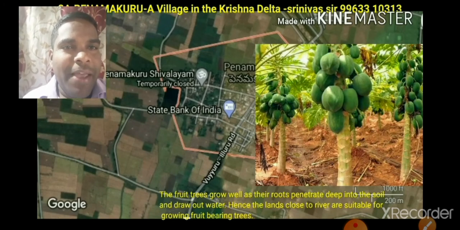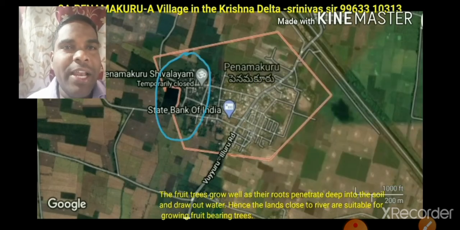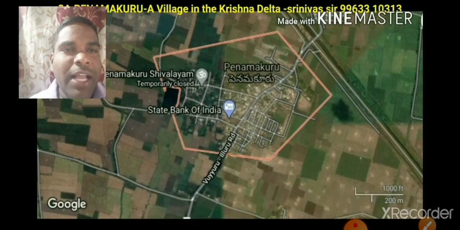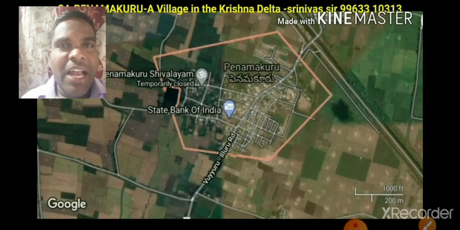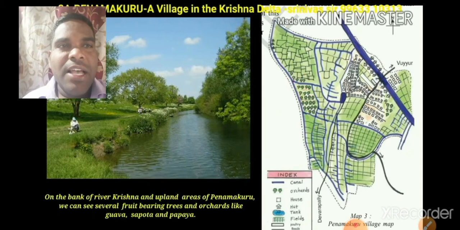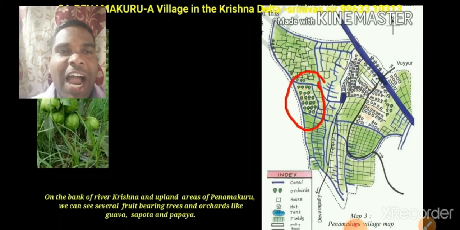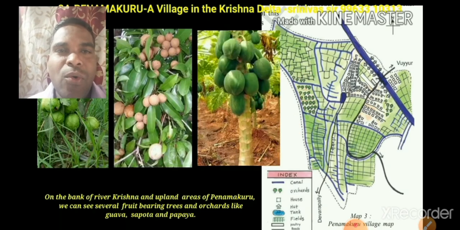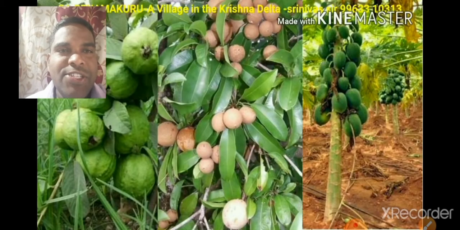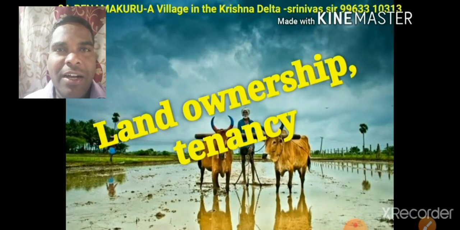Fruit bearing trees, papaya. See, the fruit trees grow well as roots penetrate deep into the soil and draw water, hence we can grow them here in the south of the village near the Bandar Canal. Understand children? On the banks of the river Krishna, in the upland areas of Penamakur, we can see several fruit bearing trees and orchards like guava, sapota and papaya. See children, guava, sapota and papaya are the fruit bearing trees grown in that Penamakur village.